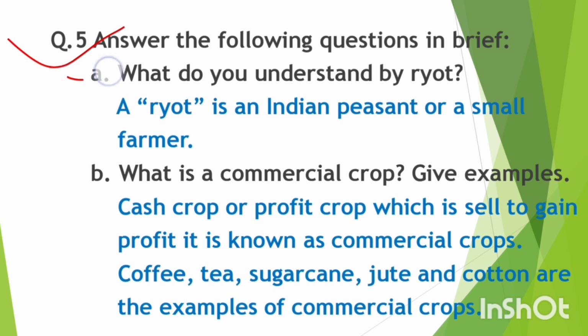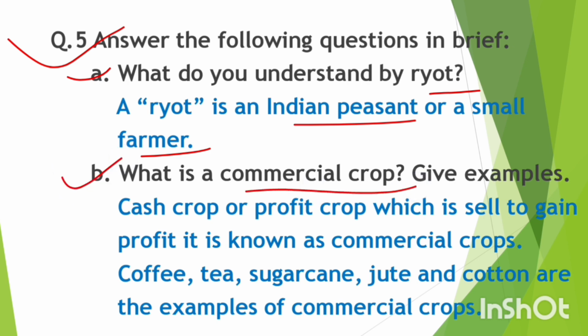So first one, what do you understand by Rayat? Answer, a Rayat is an Indian peasant or a small farmer. Next question, question number B. What is a commercial crop? Give an example. Answer, a cash crop or profit crop which is sold to gain profit is known as a commercial crop.